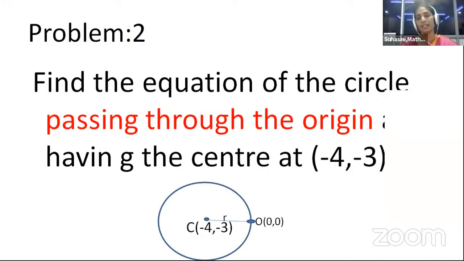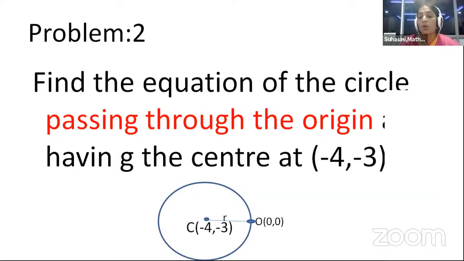Let us solve another problem. In the previous problem, we were given the center and radius directly. But in this problem, we know only the center, but we don't know the radius. So to find out the radius, a condition is provided. On the side, you observe it is written in red ink. Find the equation of the circle passing through the origin and having the center at minus 4 comma minus 3.